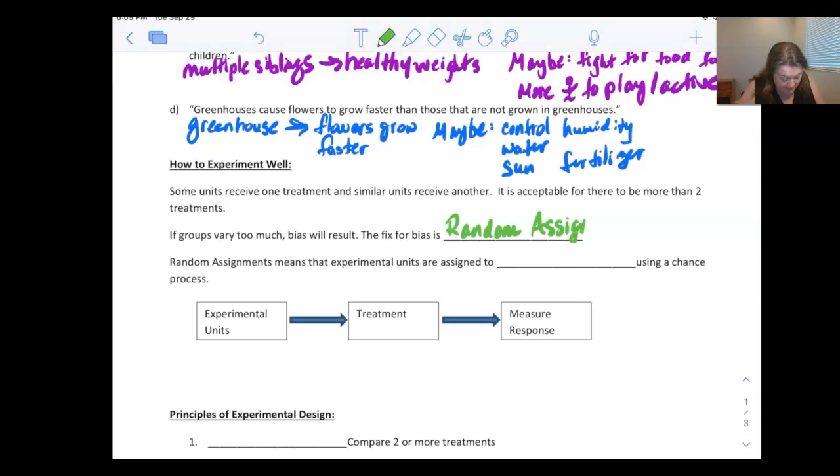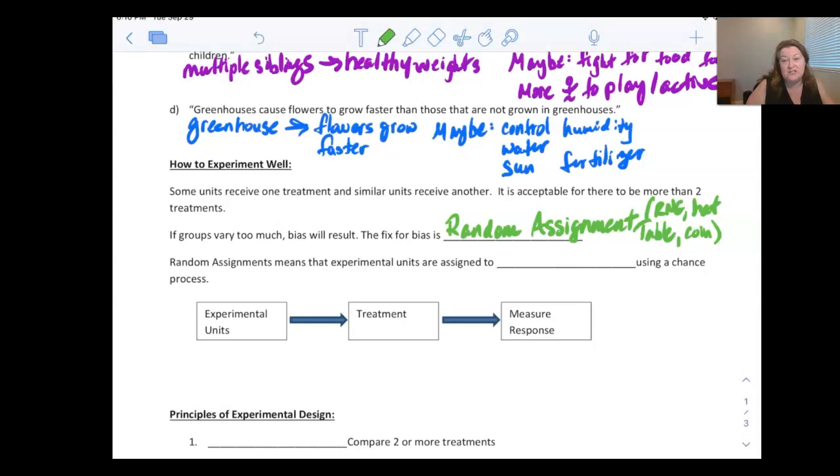So we talked about how to randomly assign things in surveys where we were using random number generators, we were using the hat method, we were using a table of values, a table of random numbers, maybe we were even using, we could use flipping a coin to decide, right? Anything like that where you're bringing in true randomness into the effect.